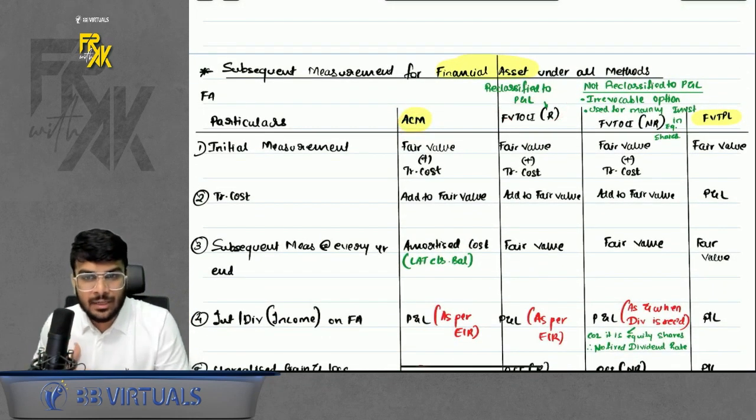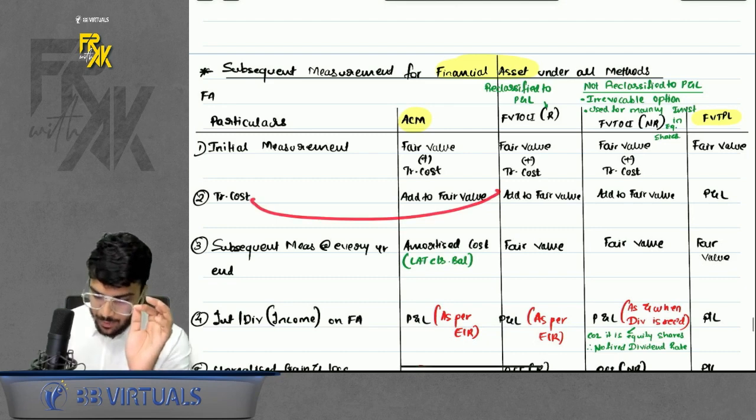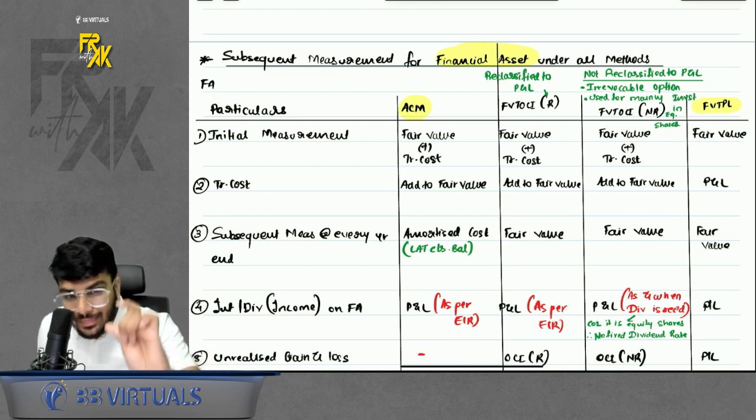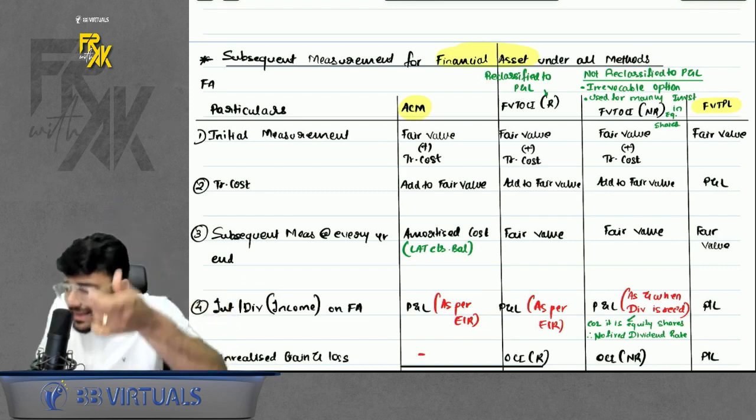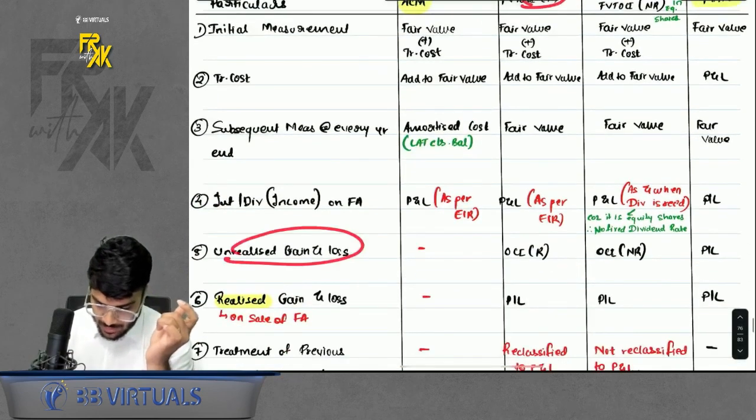Now if it is FVT, OCI, R, initial measurement same, fair value plus TC. TC you will add to fair value. Subsequent measurement, method name itself suggests fair value through OCI. That means subsequent measurement will be done at fair value and the fair value changes. The unrealized fair value changes will be transferred to OCI, R. So unrealized gain loss transferred to OCI, R.